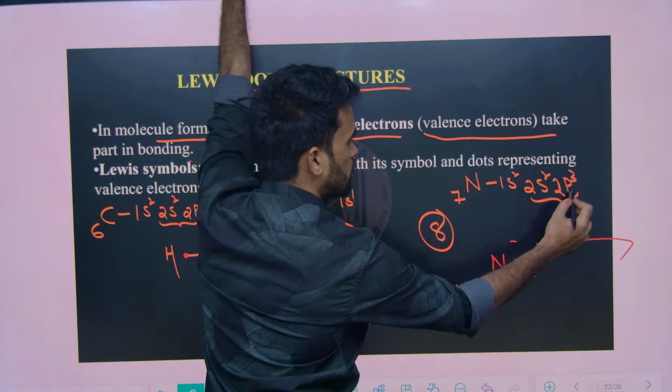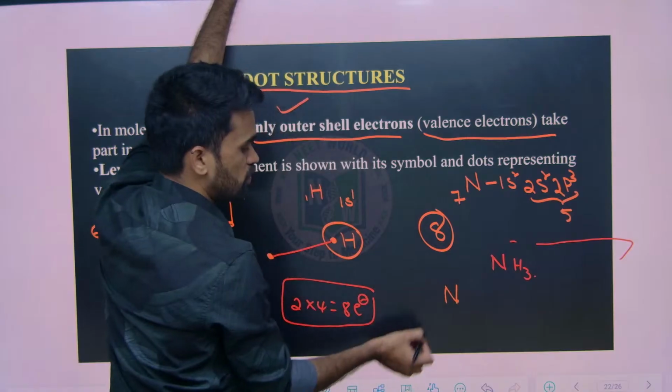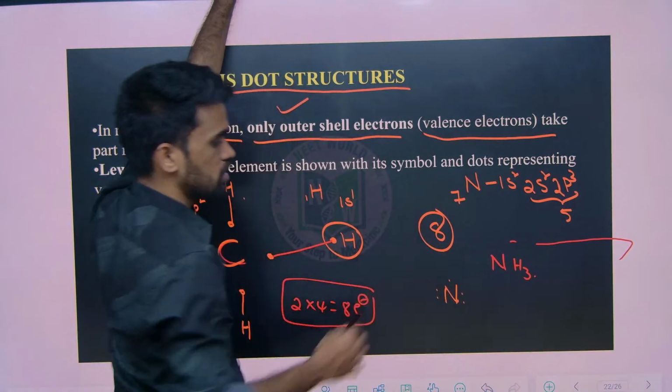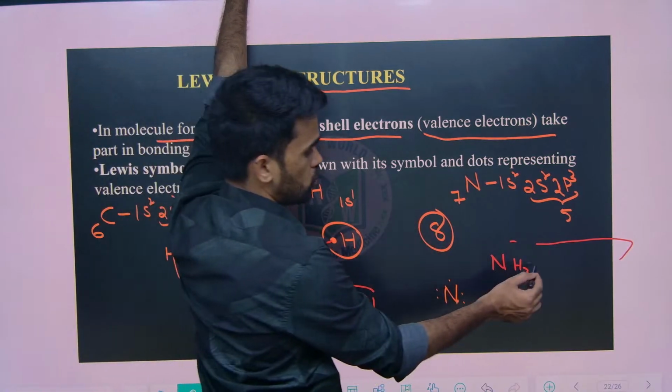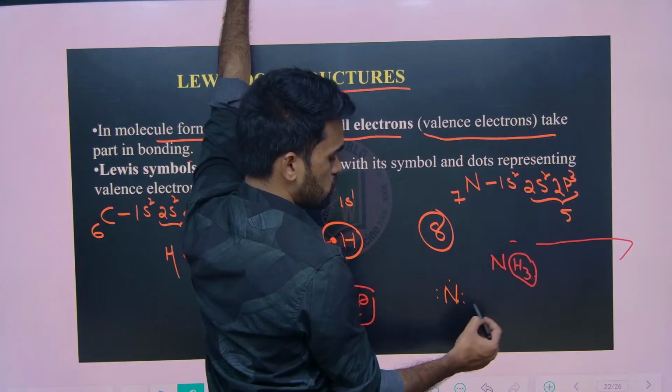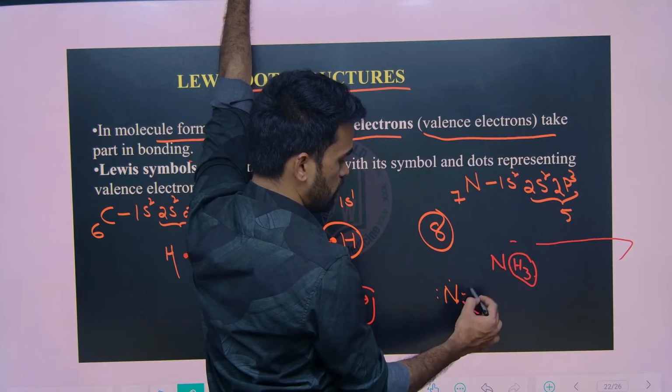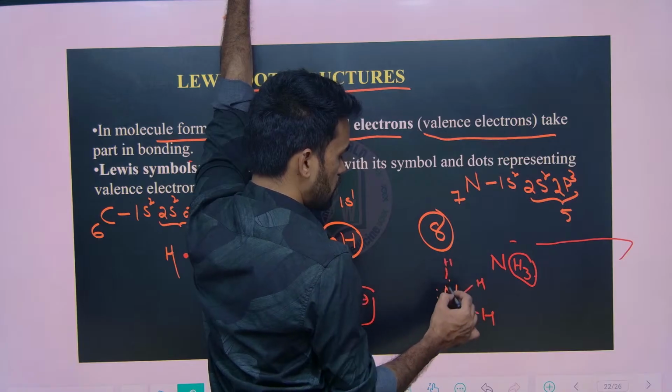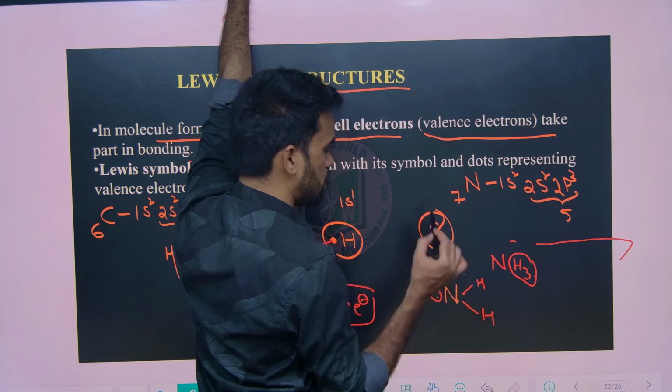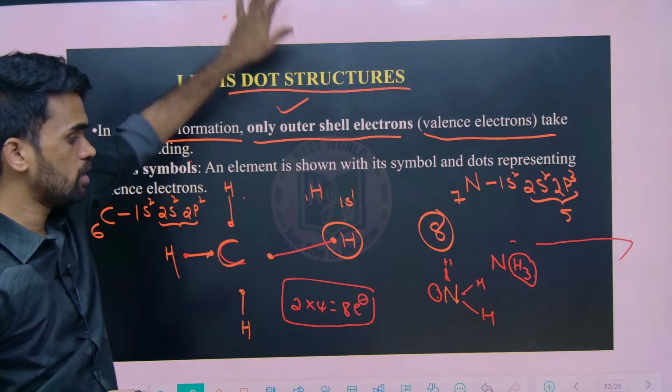So total valence electrons are 5. So you put 5 dots around the nitrogen like this. Okay, done. How many hydrogens are there here? 3. So each hydrogen will make one bond like this. Okay, and one more set of lone pairs will remain as it is on the nitrogen.